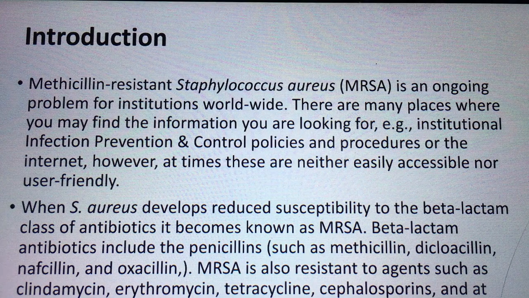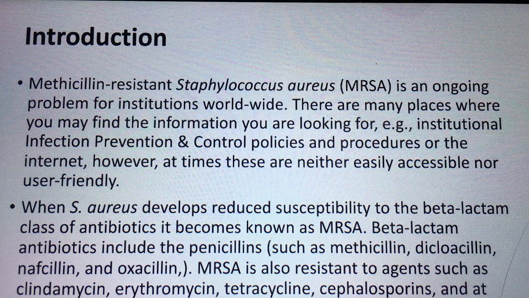MRSA is also very dangerous and can be spread through direct contact with a person who has the infection. This group of microorganisms is also resistant to some medicines, as I have already mentioned: methicillin, dicloxacillin, nafcillin, clindamycin, erythromycin, tetracycline, cephalosporin.